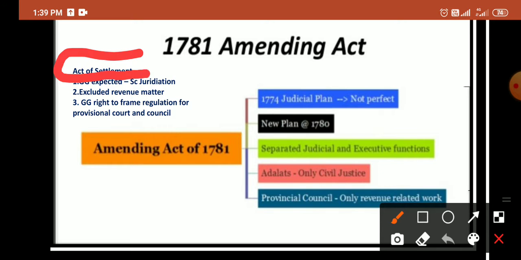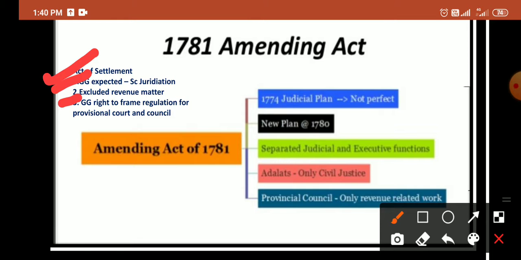According to this Amendment Act, the Governor General was exempted from the jurisdiction of the Supreme Court, and it also excluded revenue matters from the Supreme Court's jurisdiction. The Governor General had the right to frame regulations for the provincial courts and the council.